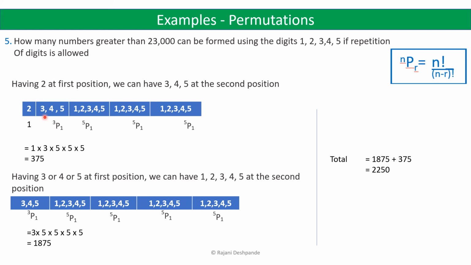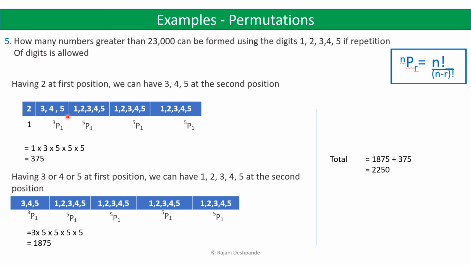Because then it will be less than 23,000. So we can have 2 in the first position, then we can have 3, 4, 5 in the second position, and then again we can have any one of the 5 digits in the third position, any one of the 5 digits in the fourth position, and any one of the 5 digits in the last position, because here repetition of digit is allowed. So even if we use 3 here, we can use 3 here again, and we can use 3 here again. So since repetition of digit is allowed, irrespective of which digits we have used in the first and the second position, we can use them in the third, fourth and fifth position.